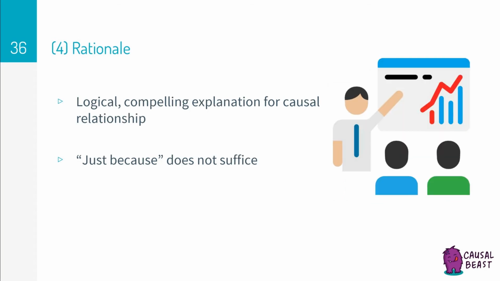The fourth requirement is that there is rationale, meaning a logical compelling explanation for a causal relationship. Just because is not a good rationale for explaining why there is a causal relationship. This is a pretty underrated requirement to establish causality, and maybe so, because it comes as obvious to most of us that there must be an understandable rationale behind a causal relationship.